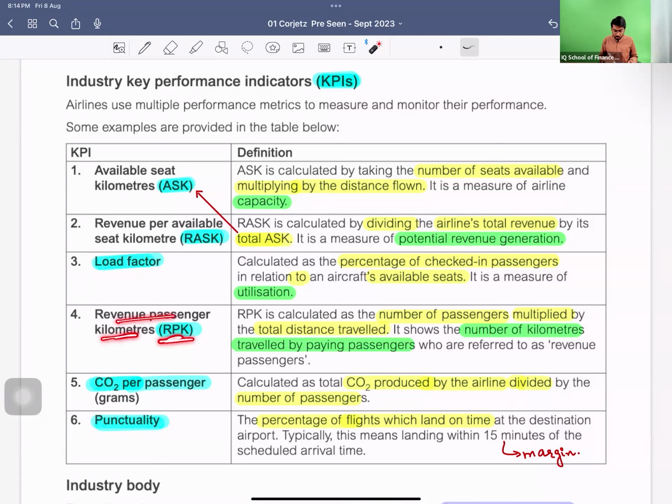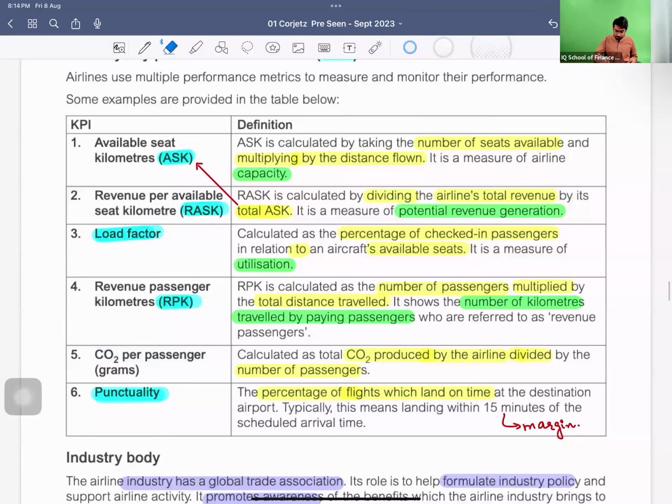RPK, revenue passenger kilometer, is calculated by the number of passengers multiplied by the total distance traveled. It shows the number of kilometers traveled by the paying passengers, who are referred to as the revenue passengers. Those passengers obviously pay and then they travel. So they multiply the number of passengers by the distance traveled, so they come to know how many kilometers they have traveled which are paid. Okay.